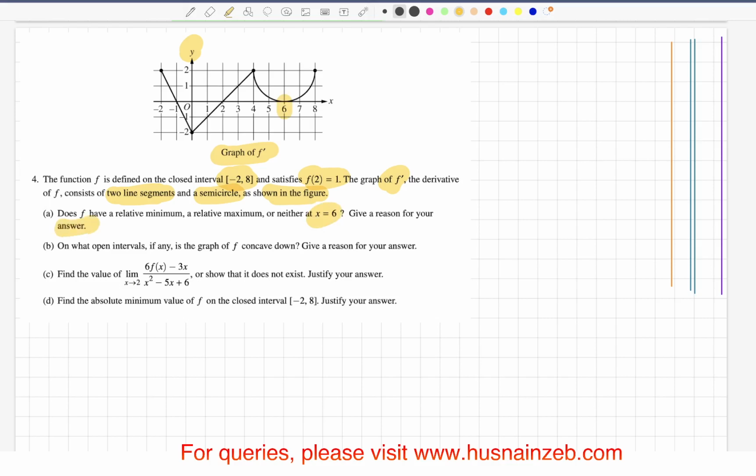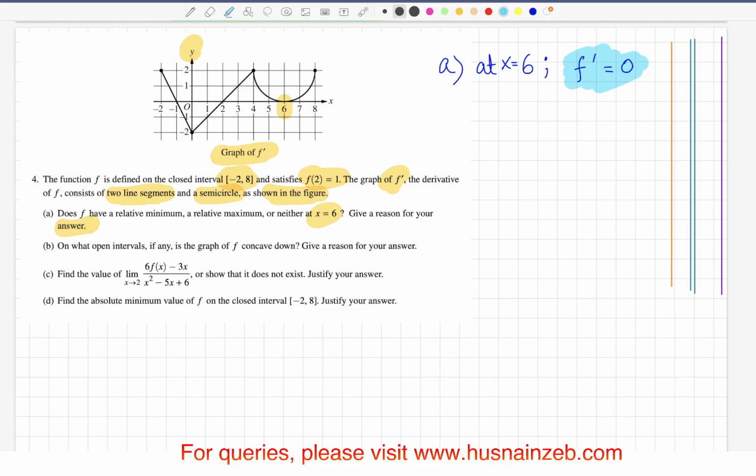We first have to say whether there is a relative maximum, minimum, or neither at x is equal to 6, and of course we need to justify our answer. Because this is the graph of the derivative, we can see that at x is equal to 6 the derivative is equal to 0.